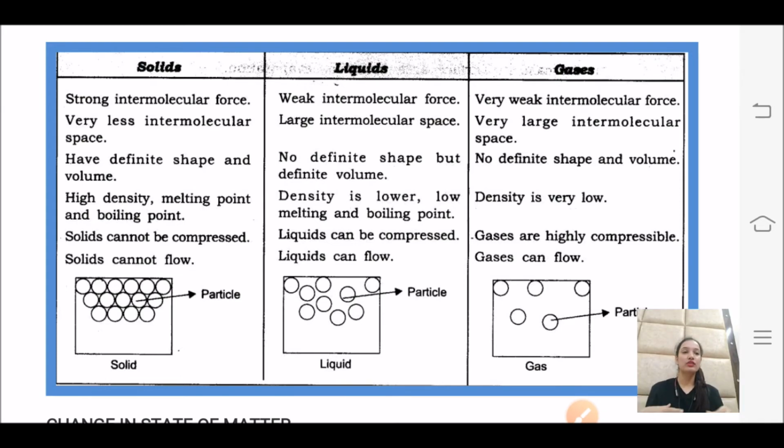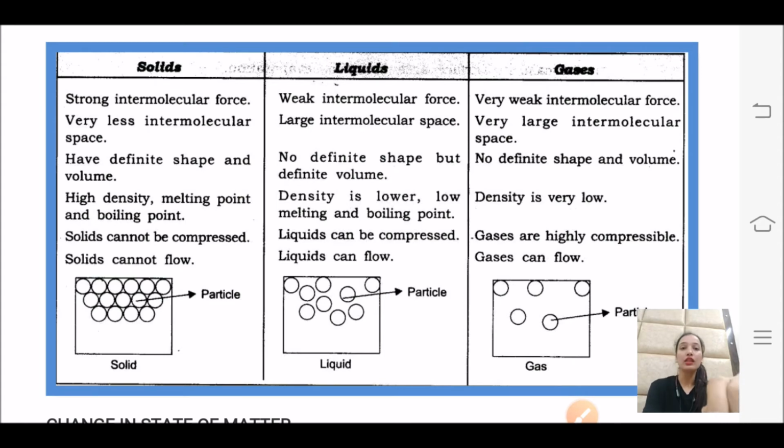It will spread. Suppose I have just sprayed a perfume over here. If you are in another room also, then you can sense that someone has sprayed some kind of spray. So you can feel the fragrance of that spray in another room also. So the gas does not have its own volume or shape. It will travel far away. However much space it gets, it will try to travel in that space. So gas has no definite shape or volume.